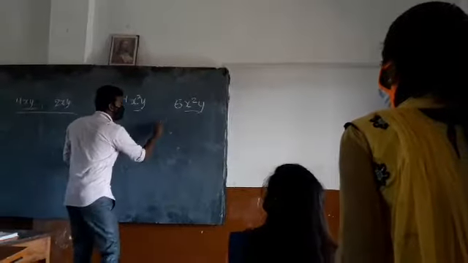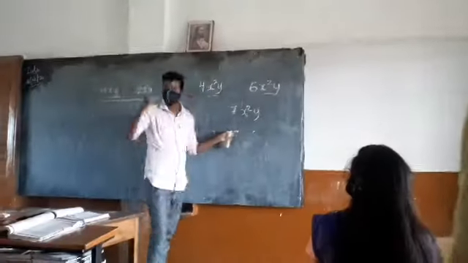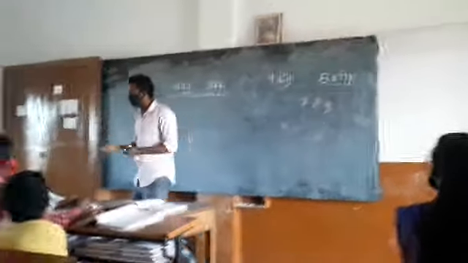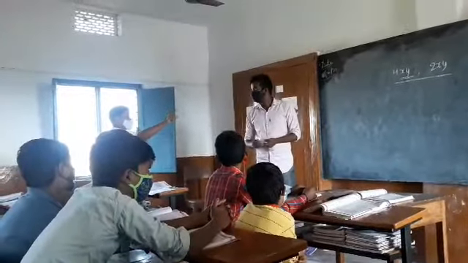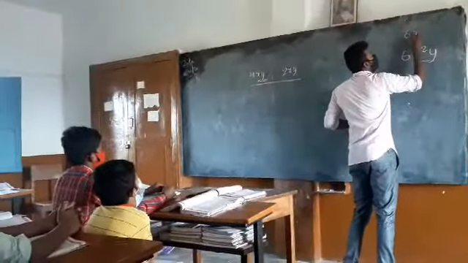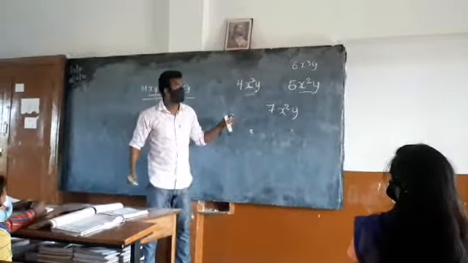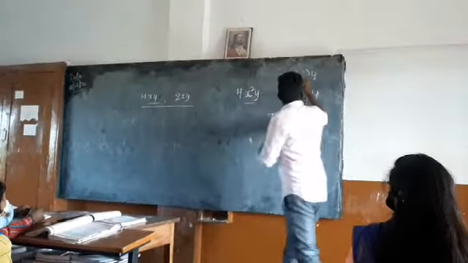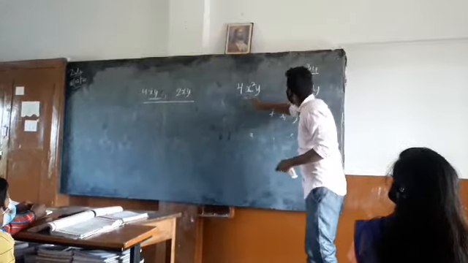7x square y. Very good. You understood it. 4x square y. Yes. What if we keep 6x cube y? 6x cube y. Very good. Sit down. Look here. Is the algebraic part or alphabetical part the same in these?